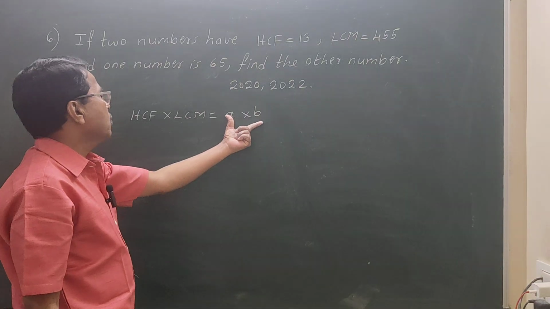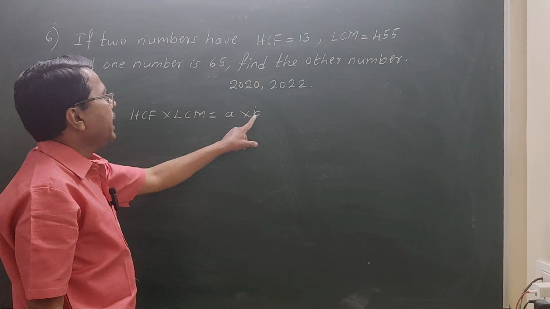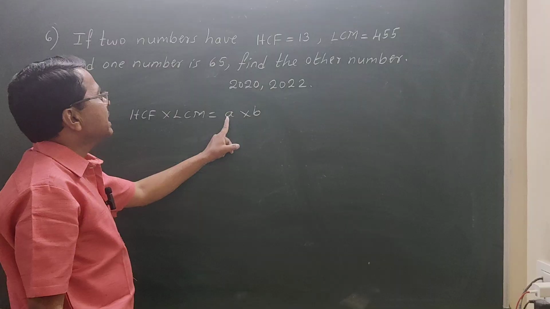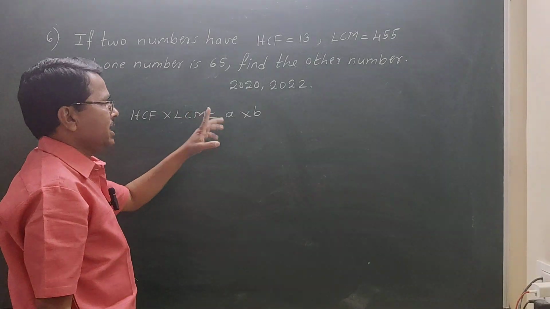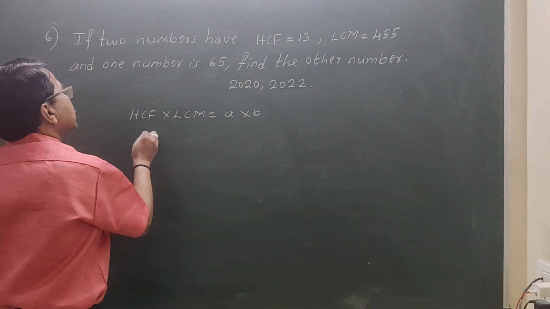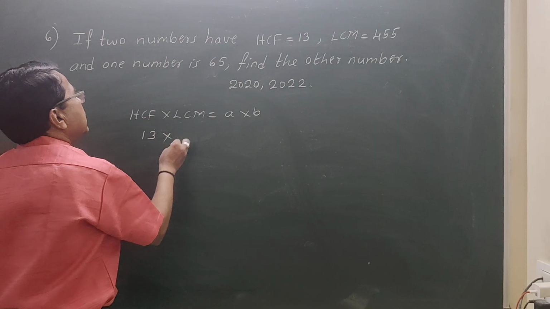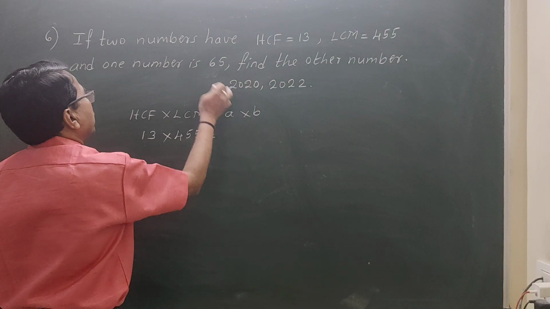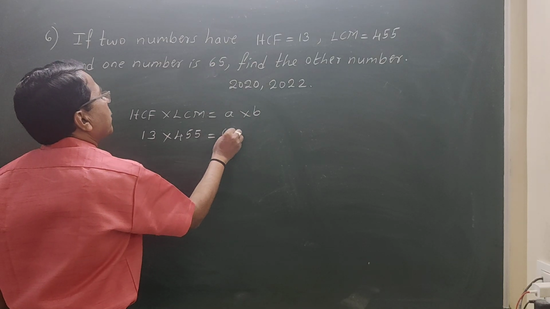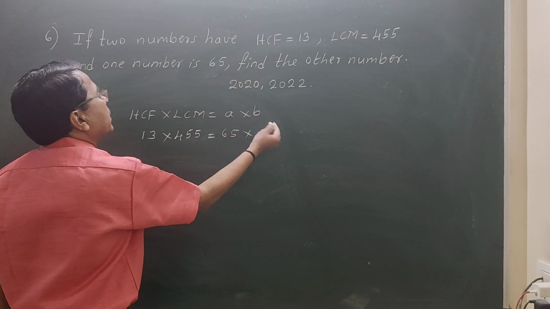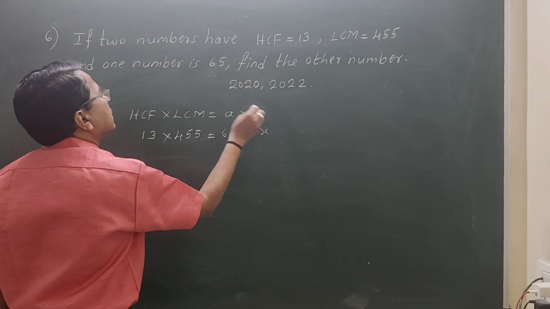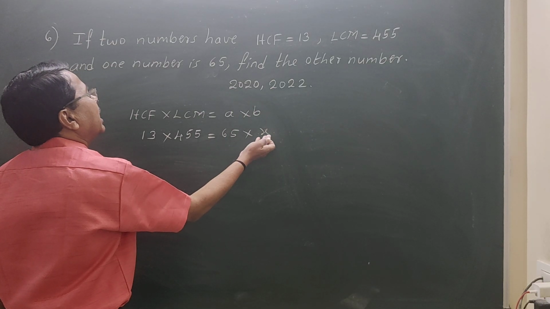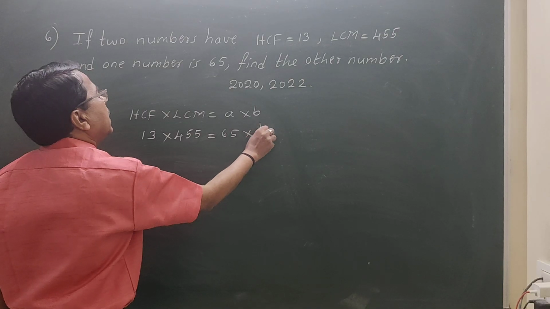Product of the numbers equals HCF of A and B into LCM of A and B. HCF into LCM. They have given HCF 13, LCM 455, equal to A into B. One number is given, 65. Another number is not given. You can write B or X.